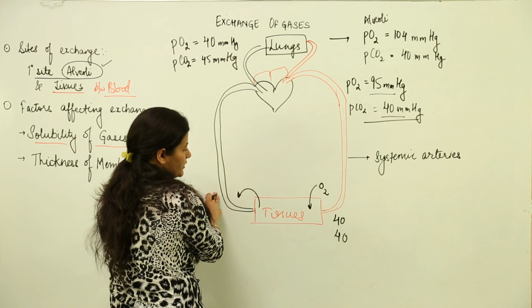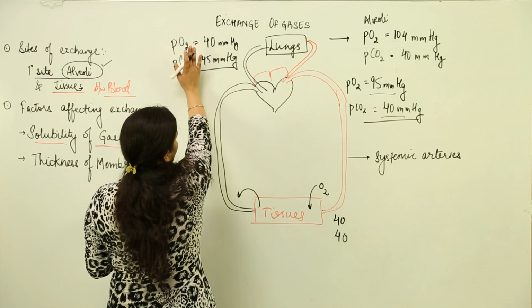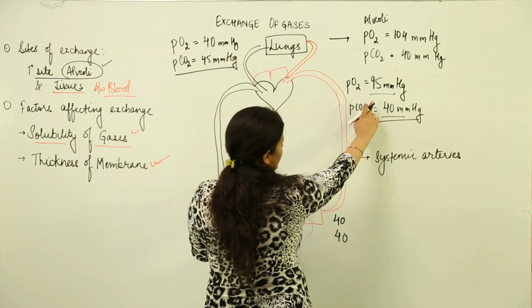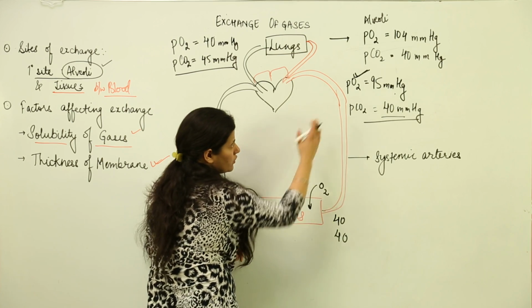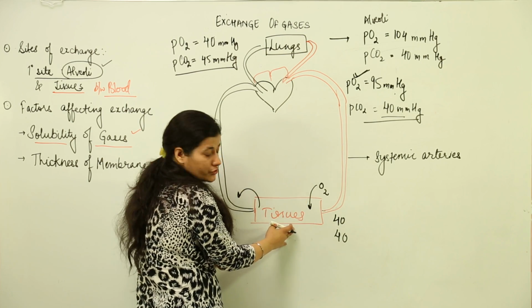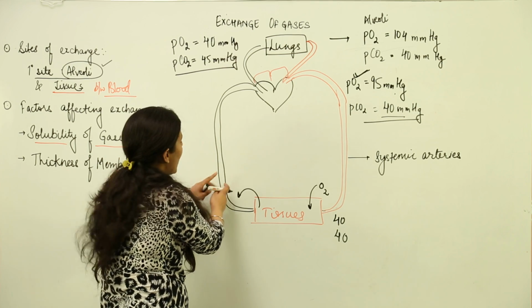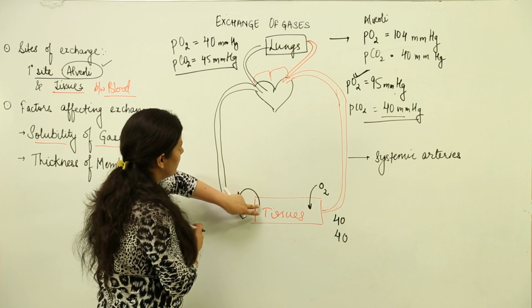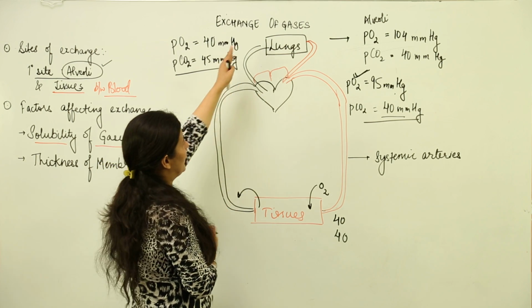It would make the blood deoxygenated, going back to 45, and the oxygen over here would be reduced. Because the oxygen got diffused into the tissues and carbon dioxide got diffused into the capillaries, it takes the carbon dioxide back to the heart, from where it pumps back to the lungs.